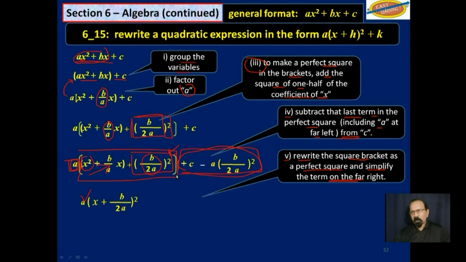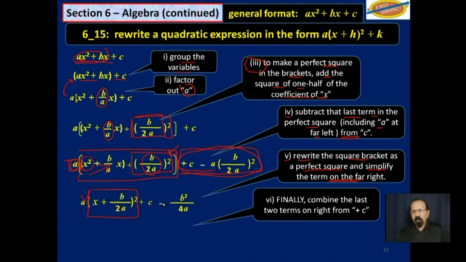So let's get this quite clear. This is the completing the square. So let's simplify all of this over here. To do that, of course, we have to combine the last two terms on the right of c. So we have to combine this, and we get 4ac minus b squared over 4a.